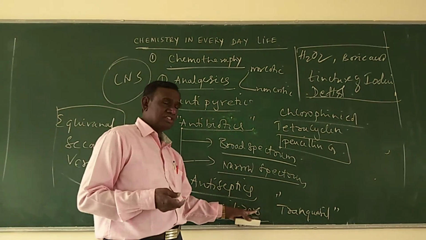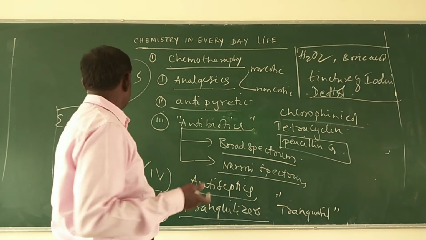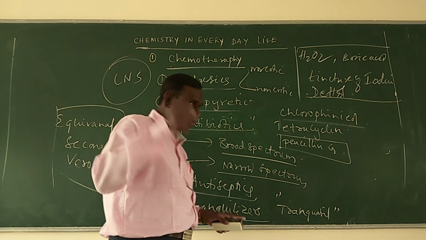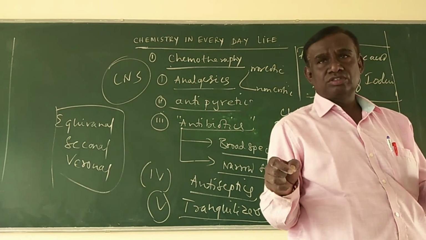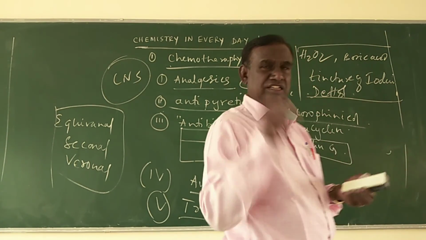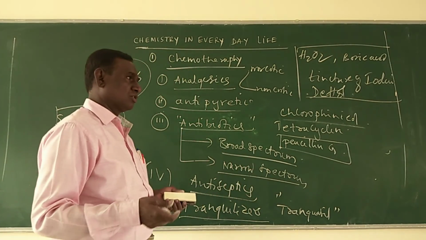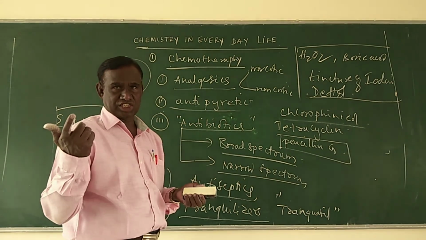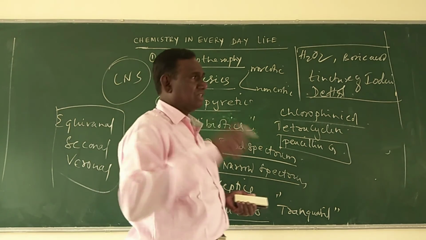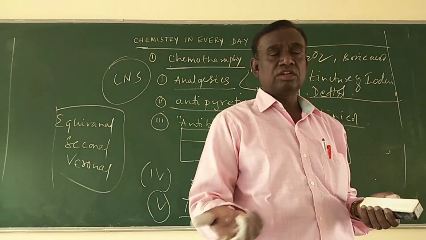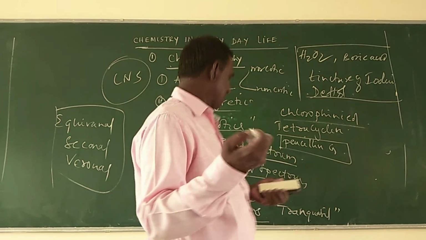Next, tranquilizers are chemical substances which are used to reduce anxiety as well as tension. During restlessness, a person has to take sleeping pills.